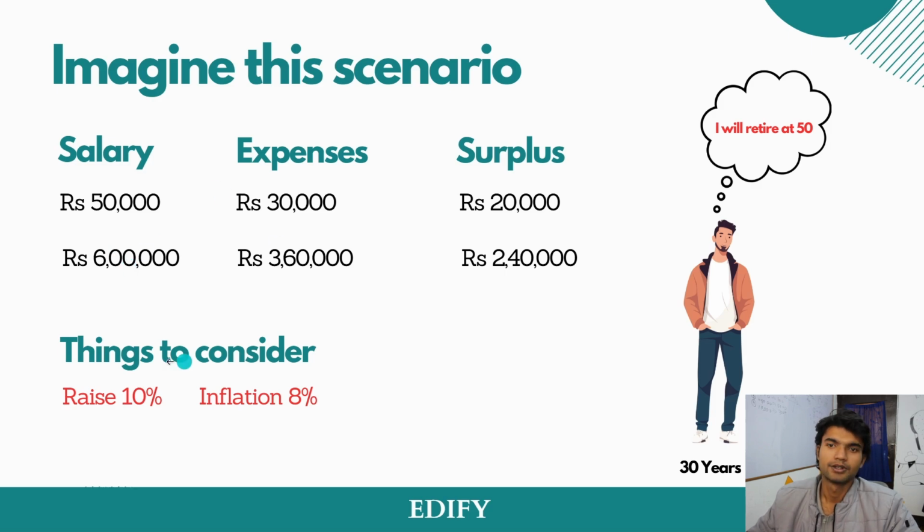Then we have inflation, which is growing by 8%. Same in the expenses: the 3,60,000 annually will also be affected annually by 8% through inflation. Now let's move on to the next slide.